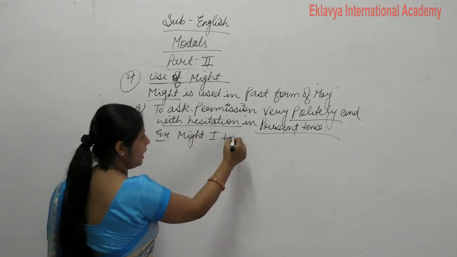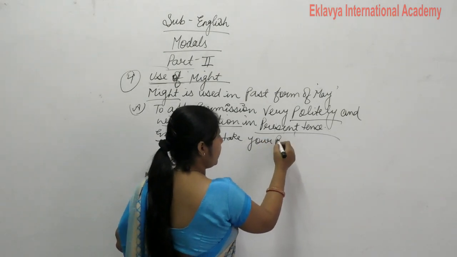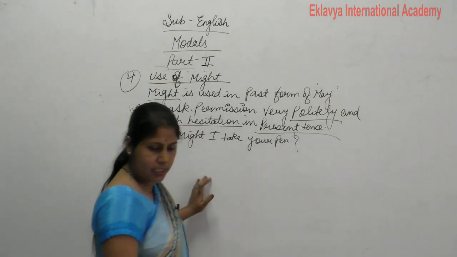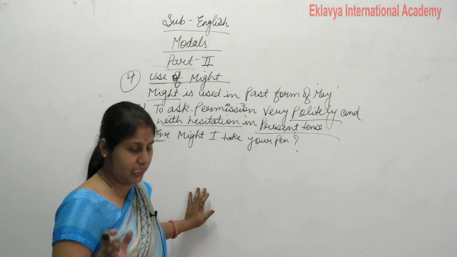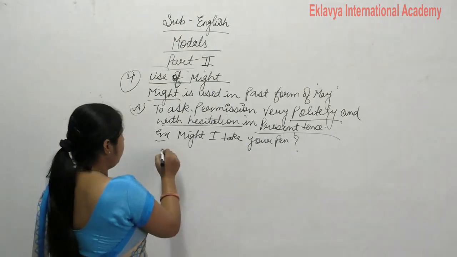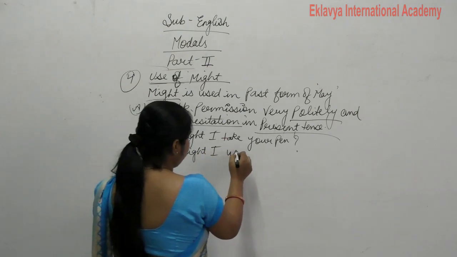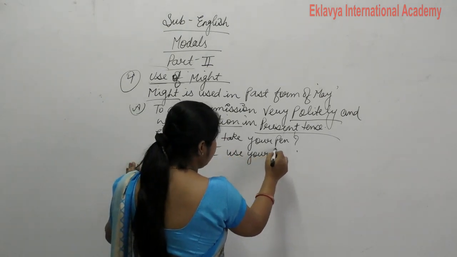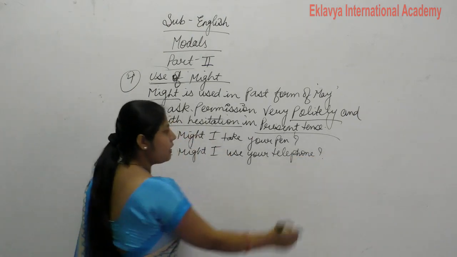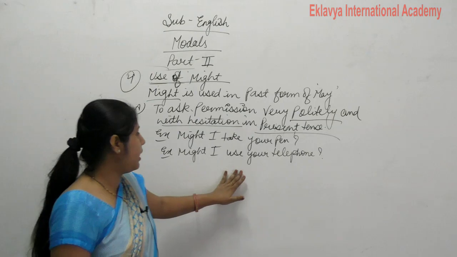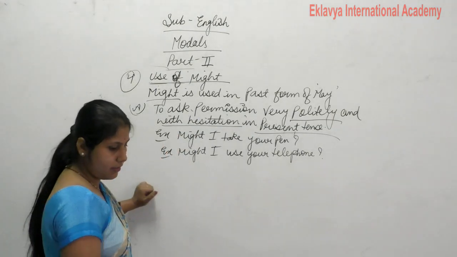So example write down. Might I take your pen? So this is our politely permission but hesitantly. Okay, we ask hesitantly. Might I use your telephone? Clear? Now next is second point.